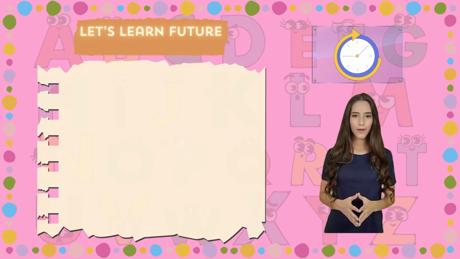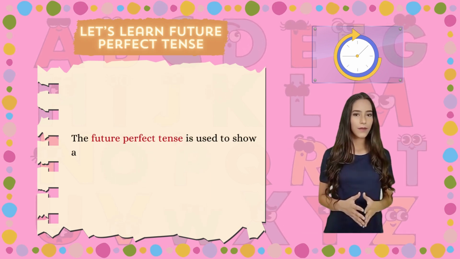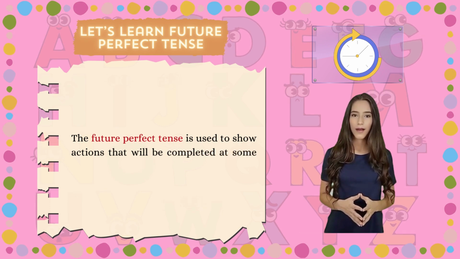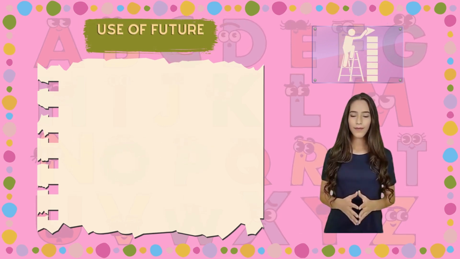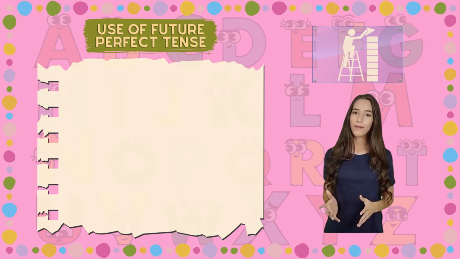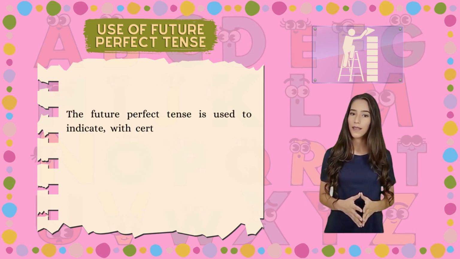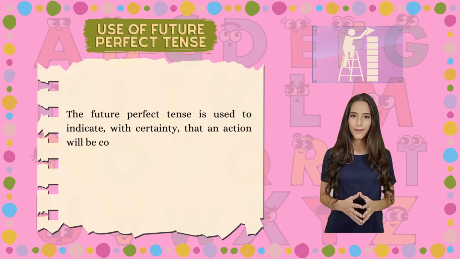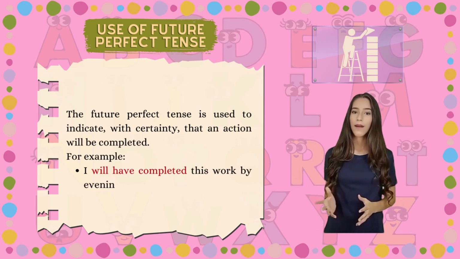Let's learn future perfect tense. The future perfect tense is used to show actions that will be completed at some point in the future. Use of future perfect tense. The future perfect tense is used to indicate, with certainty, that an action will be completed. For example, I will have completed this work by evening.